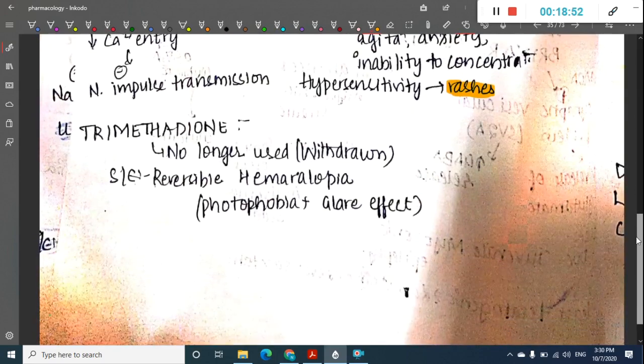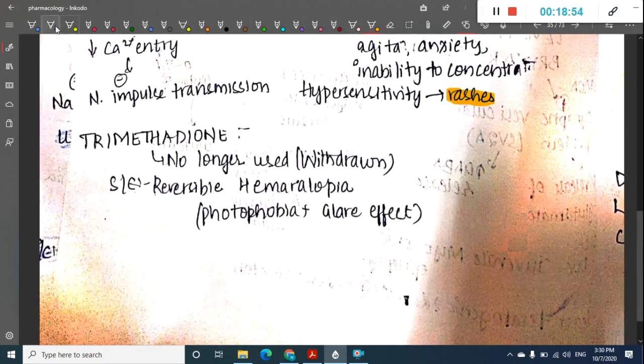Okay, the next drug which is important here is trimethadone. So what is this trimethadone? Trimethadone is no longer used now and it is withdrawn. Why is it withdrawn? Because of the side effect, which is reversible hemeralopia. What is hemeralopia? It has both photophobia and glare effect. Because of this eye complication, trimethadone has been withdrawn from the market.